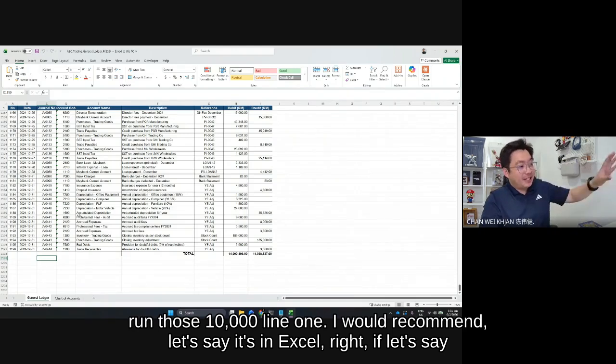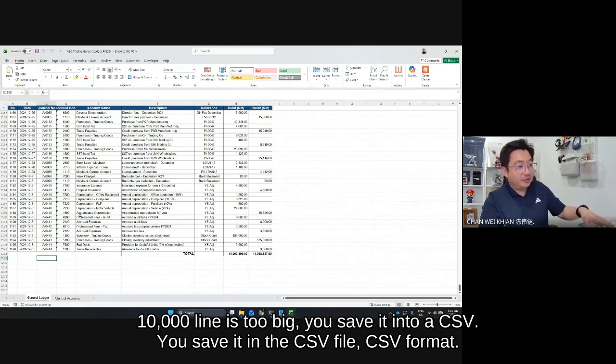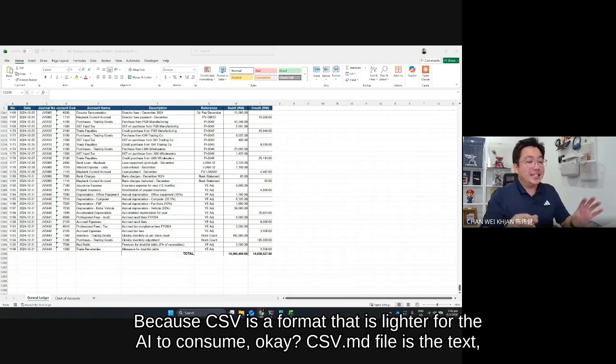I would recommend, let's say it's in Excel and 10,000 lines is too big, you save it into a CSV file, because CSV is a format that is lighter for the AI to consume.